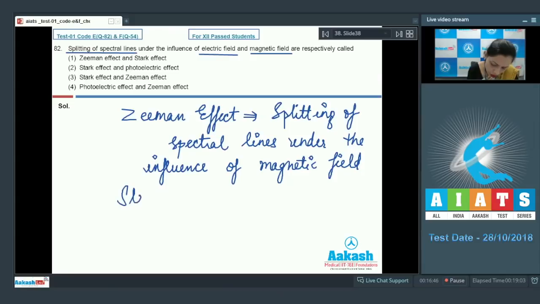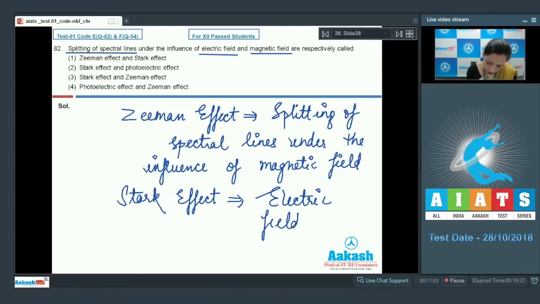While if we talk about the Stark effect, that is the splitting of spectral lines under the influence of electric field. So here the effect of electric field would be there.